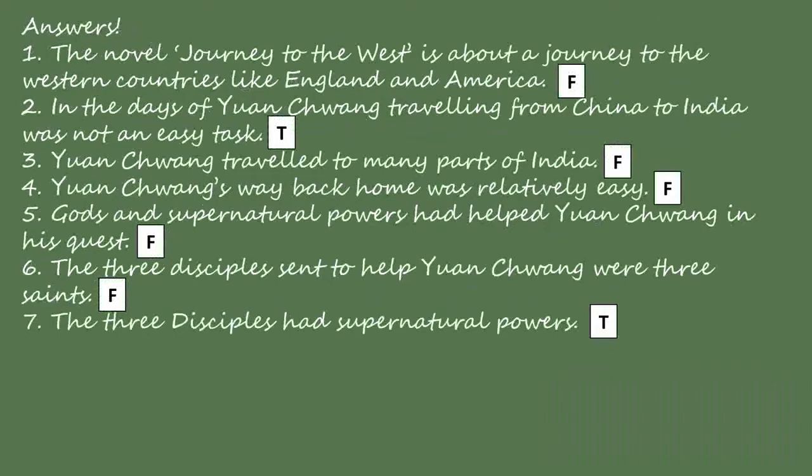You all did a great job. Now let us match our answers with the answer sheet. The novel Journey to the West is about the journey to the western countries like England and America. False. In the days of Yuan Chuang, traveling from China to India was not an easy task. True. Yuan Chuang traveled to many parts of India. False. Yuan Chuang's way back home was relatively easy.